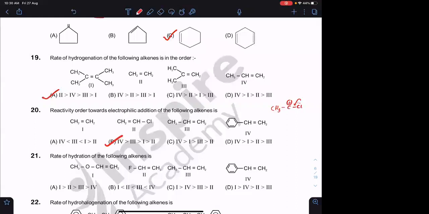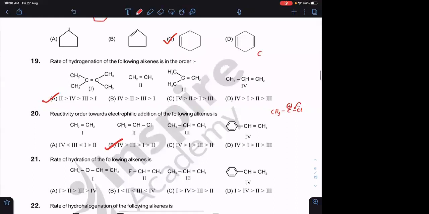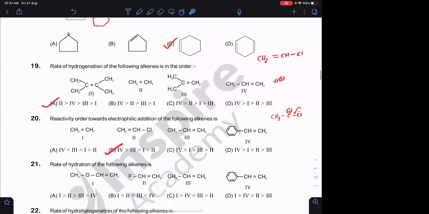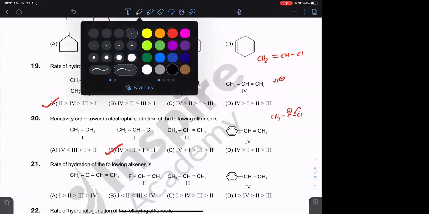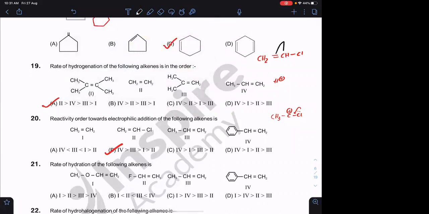But here I think whenever there is something like this, 2 is the least, because whenever you are approaching an H positive, Cl is more electronegative. Cl being more electronegative, the pi bond will always polarize onto this carbon.